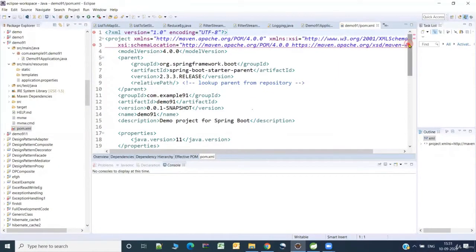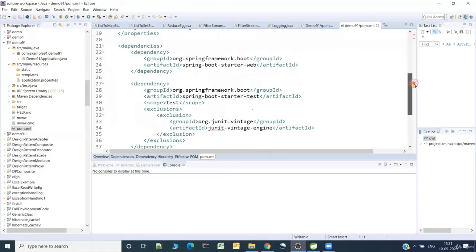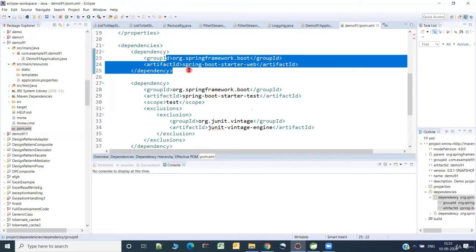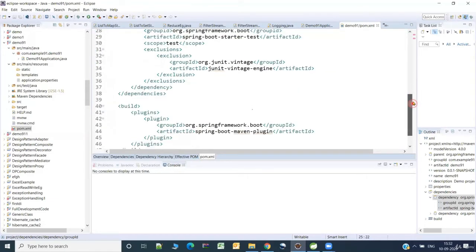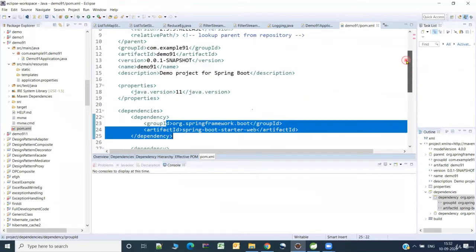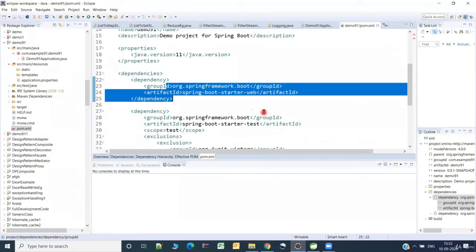So this is the place where the dependency packages are specified. As you see here, one is Spring Boot Starter Web. This is the primary dependency. When you selected web there, this is the starter package which got added. And we have one more starter package for testing that is required only for testing purposes. And when you are dependent on Spring Boot data, even that starter package will be available here.